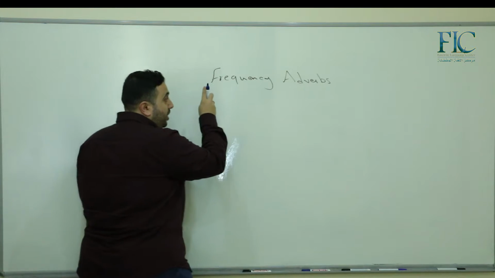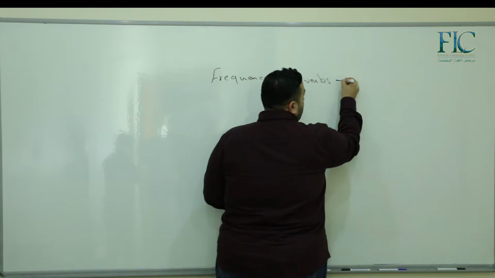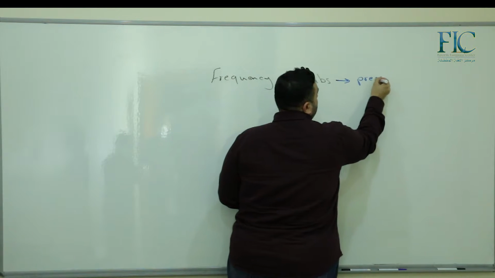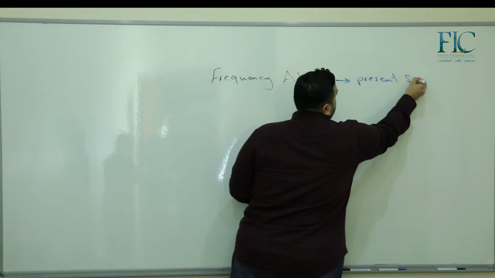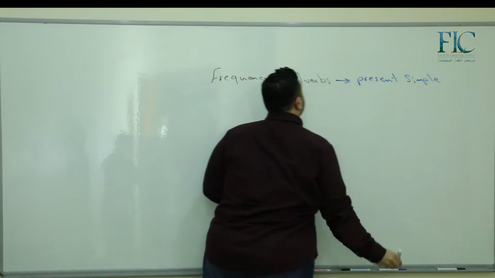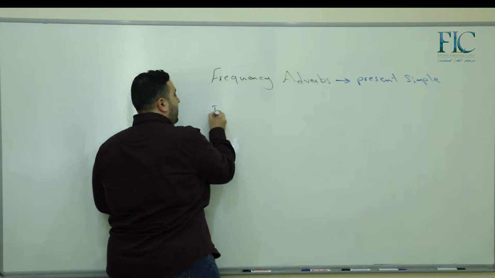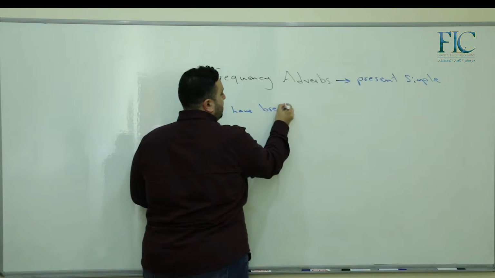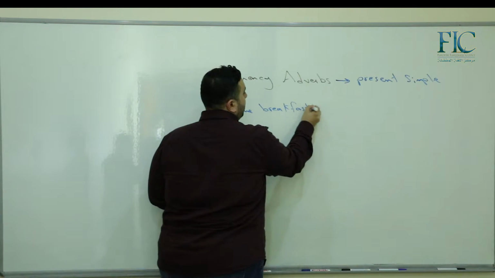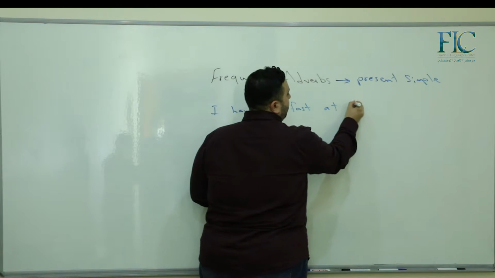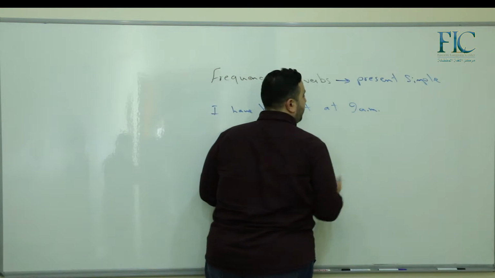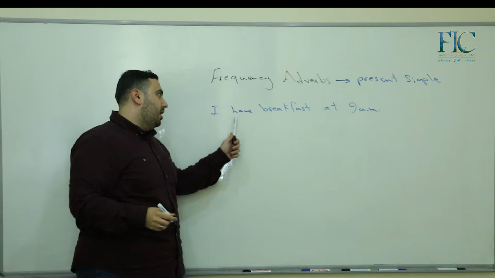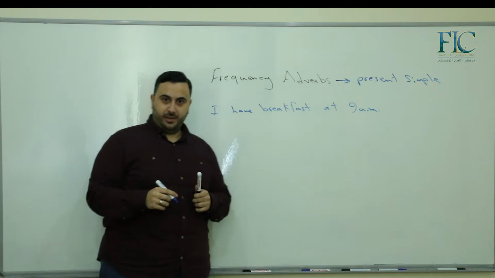Of course, with the frequency adverbs, we use present simple. For example, I have breakfast at 9 a.m. So, أنا آكل الفطور الساعة 9 صباحا.